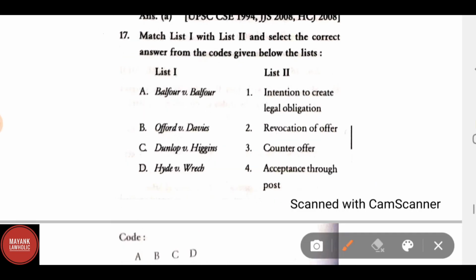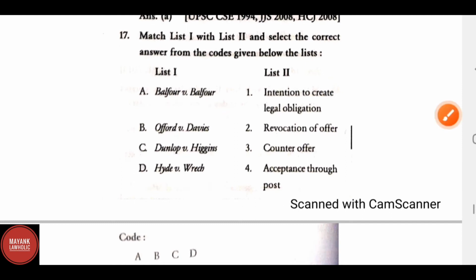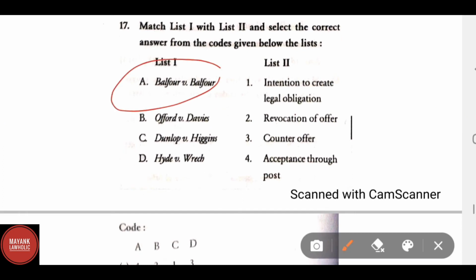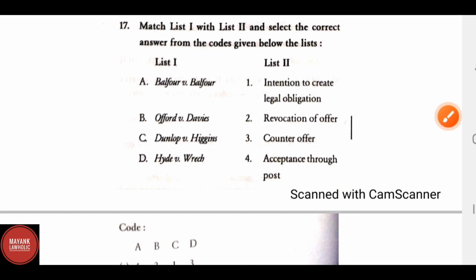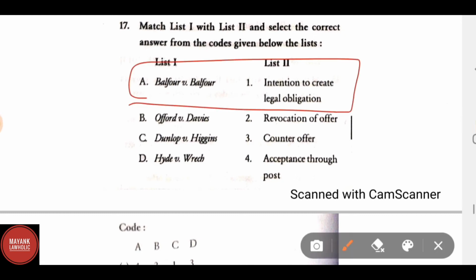List 1, match the following: Balfour versus Balfour, Oxford versus Davis, Dunlop versus Higgins, and Hyde versus Rich. The correct answer for this is Balfour versus Balfour, intention to create legal obligation. And Oxford versus Davis. The correct answer is revocation of offer.